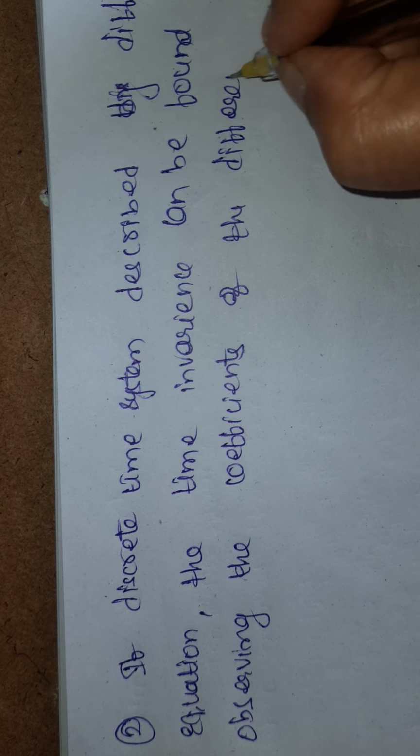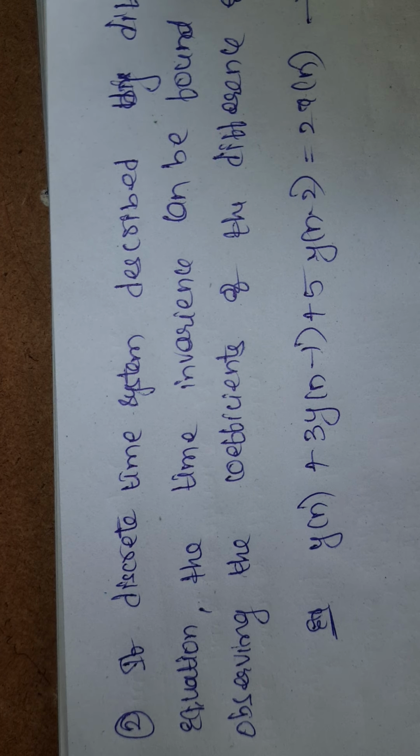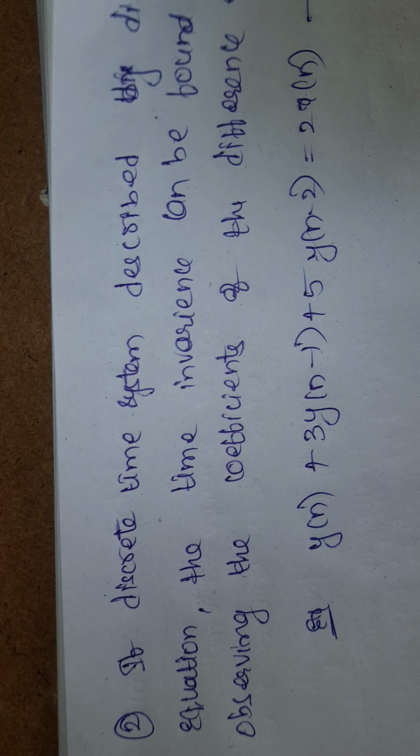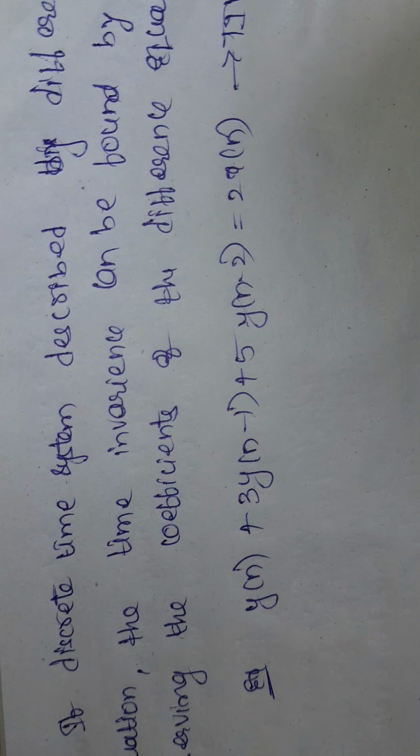Example, I am having the difference equation like this, then the system is said to be a time invariant system, because I am having the quotients 3, 5, 2 which are constants.